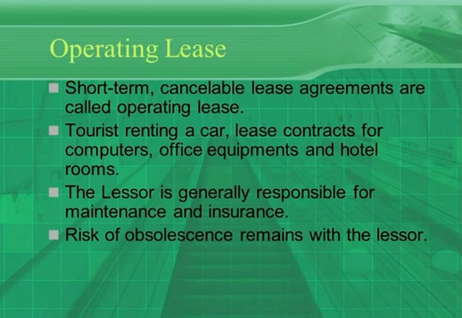Operating lease is basically for short term. It can be cancelled by the lessor. So it is a cancelable lease agreement. For example, we hire a car as a tourist. We hire computers for usage, office equipment for usage. So that comes under your operating lease. Under operating lease, the lessor is responsible for maintenance and insurance. Similarly, the risk of obsolescence remains with the lessor.